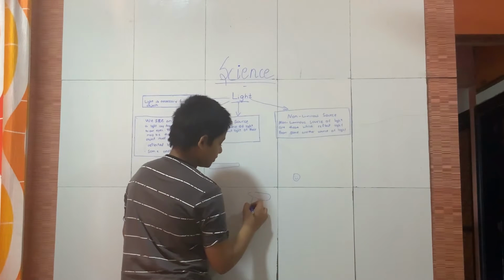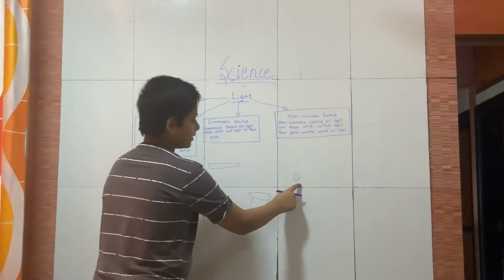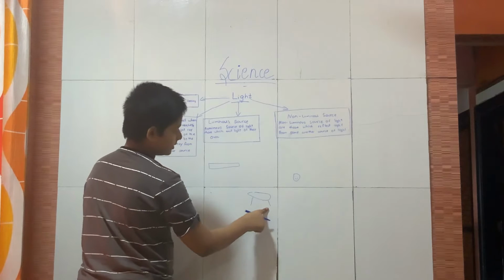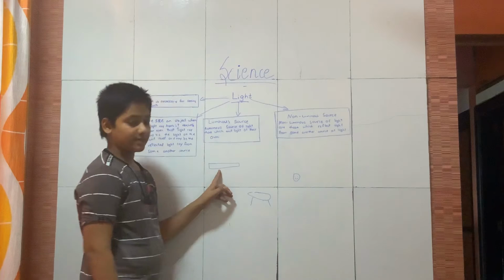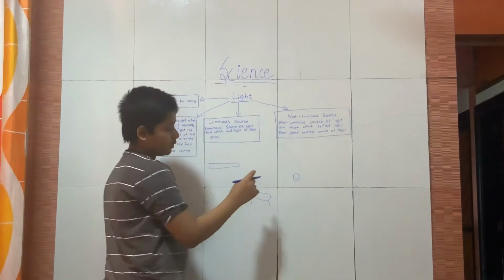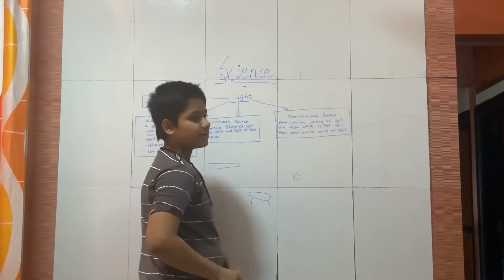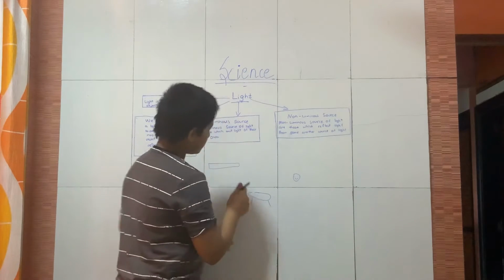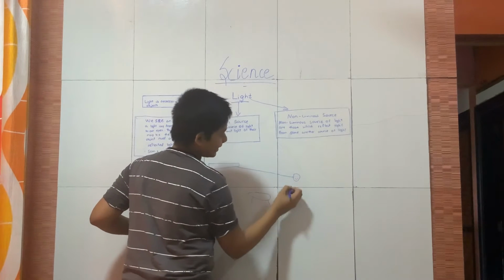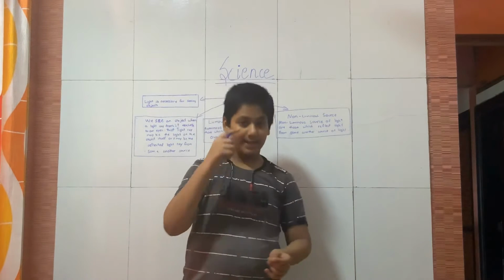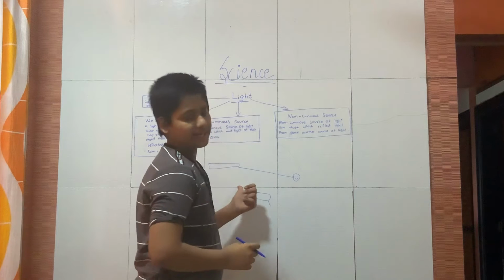Here I have brought a rough drawing. The man is able to see the table, chair, and everything, and he can also see this tube light. He is able to see this tube light because of the rays. One of the rays from the tube light comes and falls into the man's eyes, and because of that he can see the light.